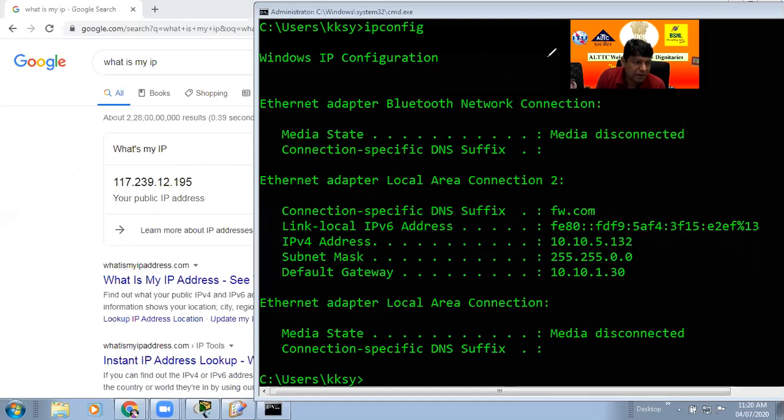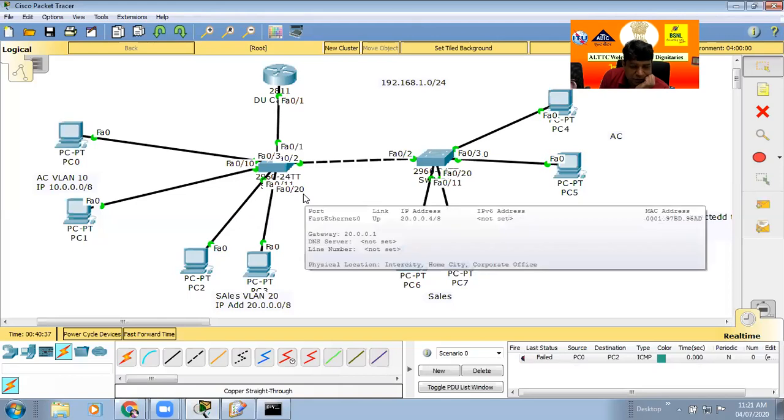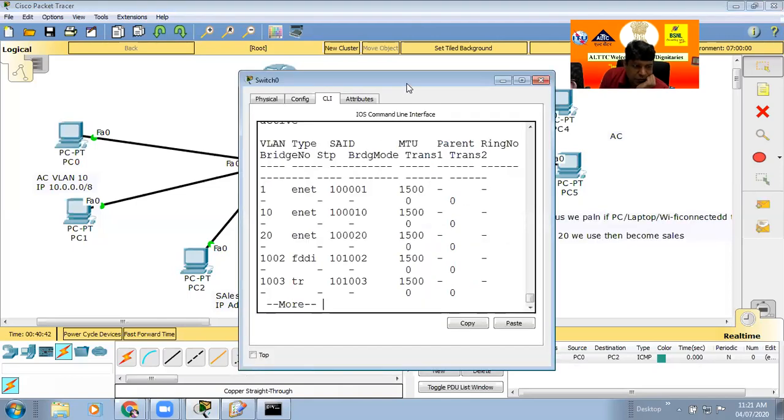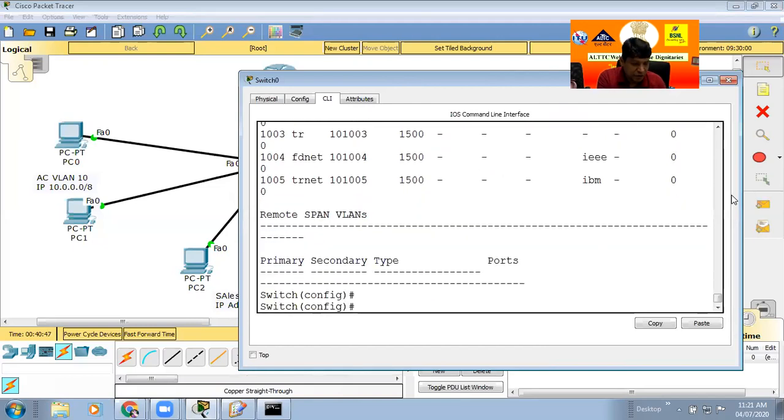Now I come back again here. The next challenge is how to communicate from one VLAN to another VLAN. Before going there, there are two most important points. In the switch, if I check again, do show vlan.